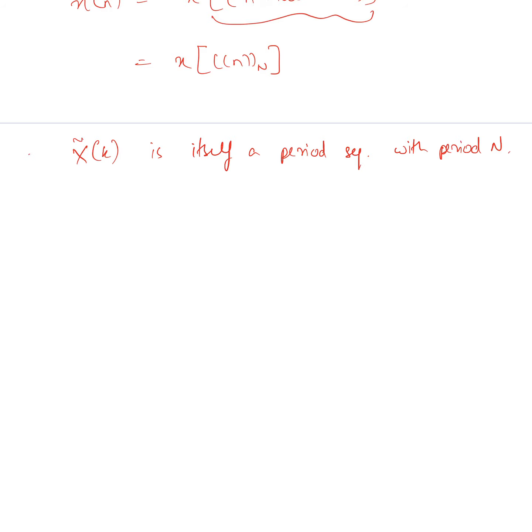Once we compute its discrete Fourier series coefficients, each coefficient sequence is also a periodic sequence with period N.